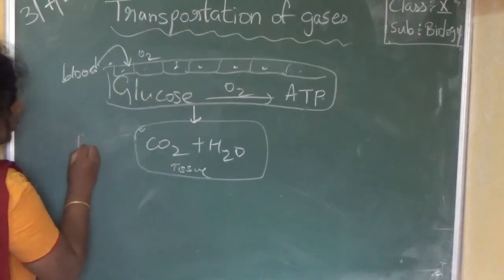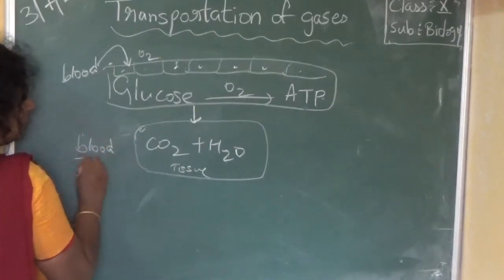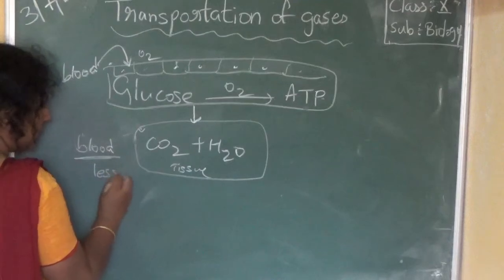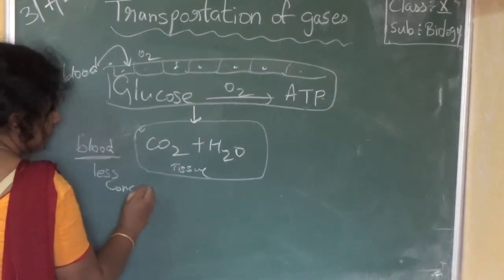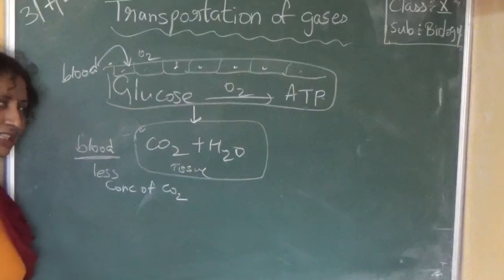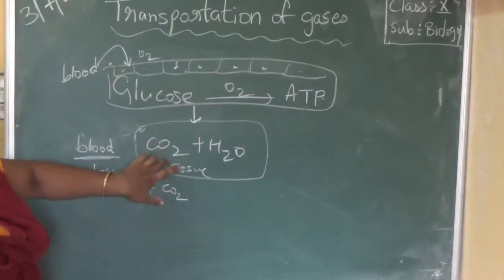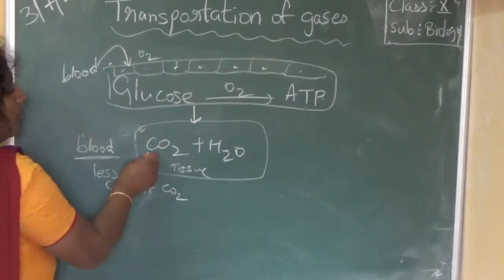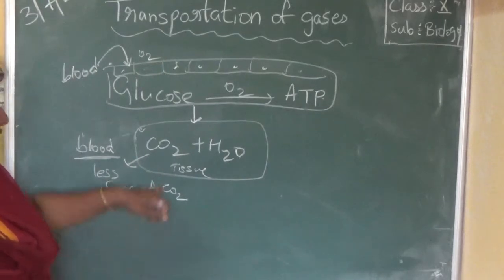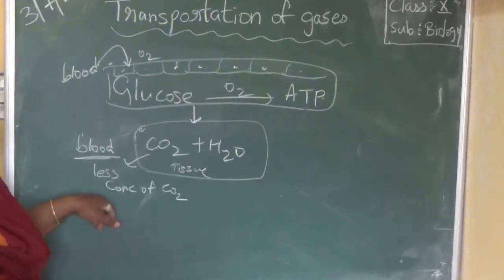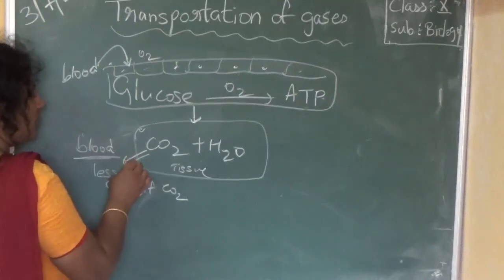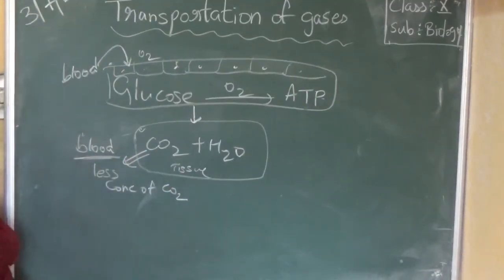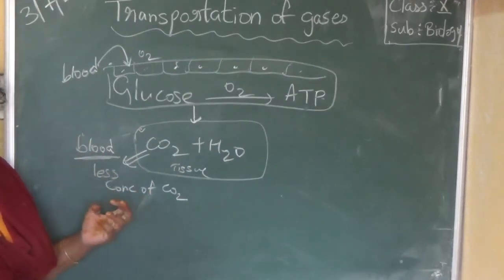So what happens now? The blood is there. Blood has less concentration of carbon dioxide compared to the cells. Cells have more concentration of carbon dioxide inside them. So from more to less, by the same diffusion process, the carbon dioxide is diffused from cells into the blood. Now blood has got carbon dioxide.